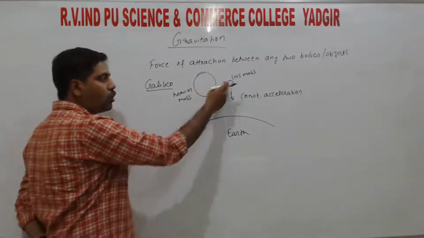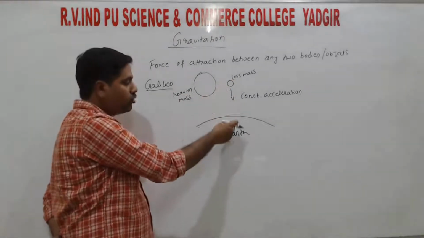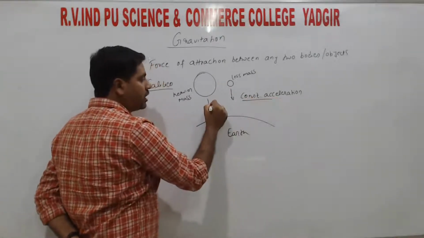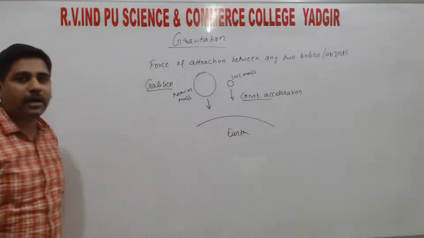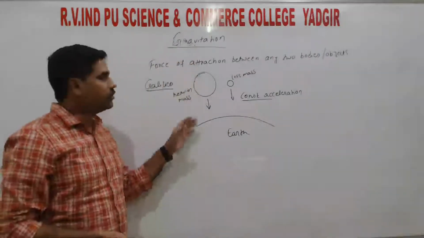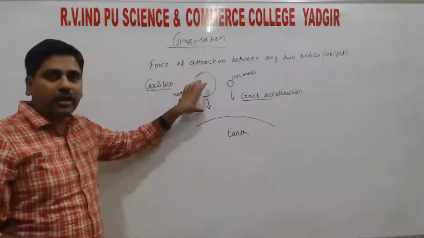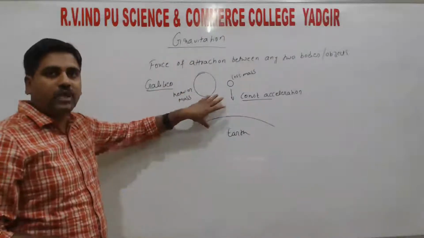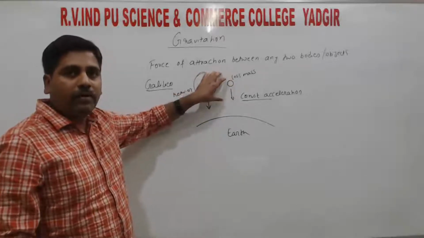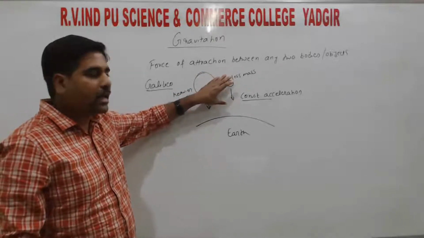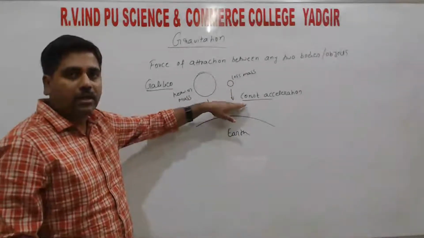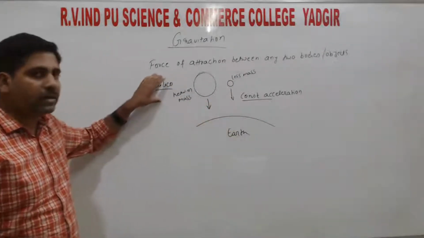All objects will accelerate towards the center of Earth with constant acceleration. This was explained by Galileo. Galileo just theoretically gave the statement: every object of different masses accelerates towards the center of Earth with constant acceleration.